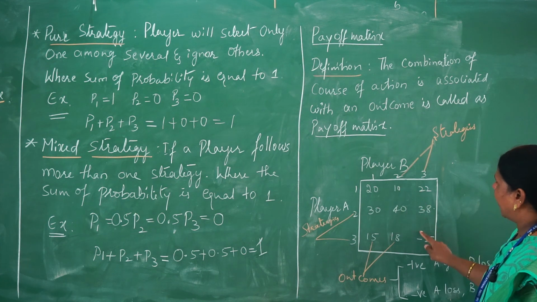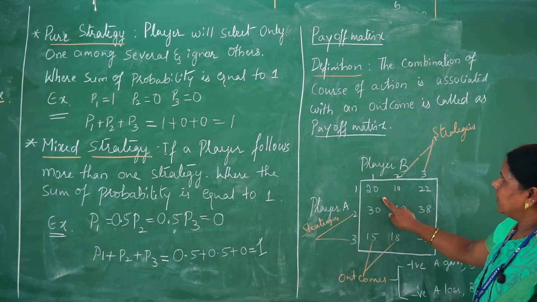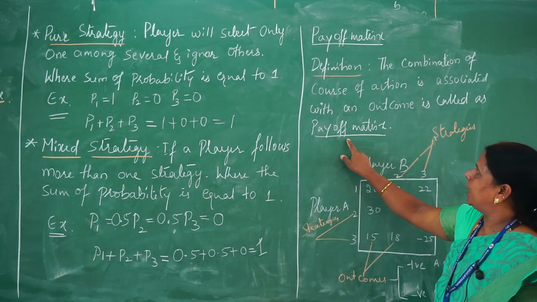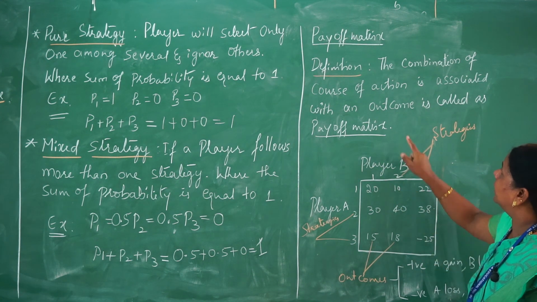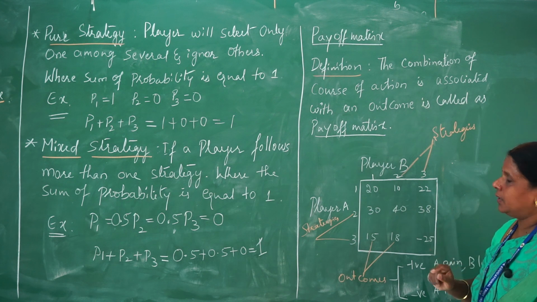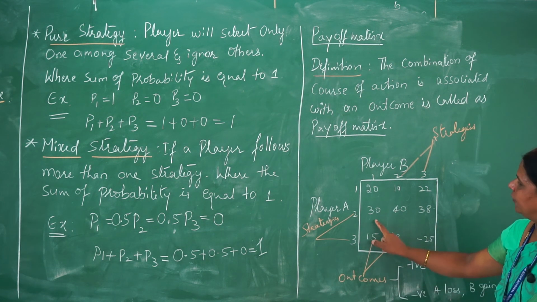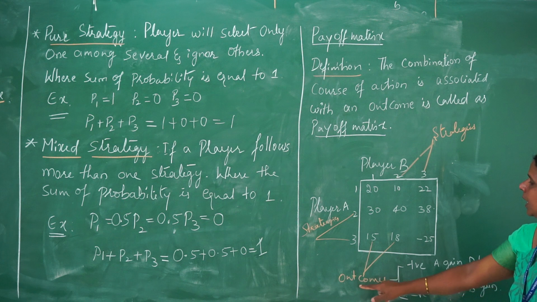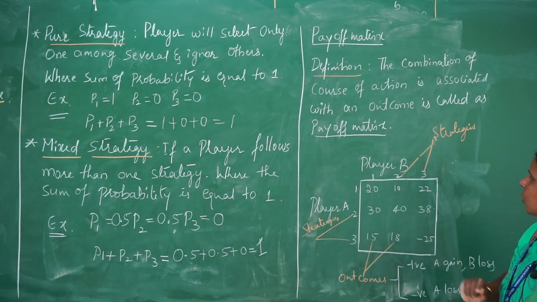These entries of the matrix will be identified as the outcomes of the matrix, and this matrix is called a payoff matrix, and all these outcomes are considered a course of action, that is nothing but strategies. The course of action whichever we are defining in terms of an outcome will be defined in terms of two types of values. One is called positive, another one is called negative.